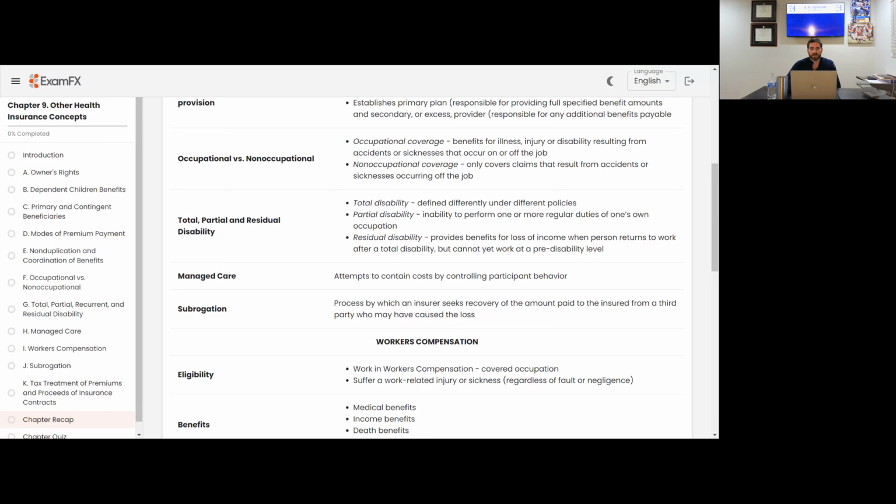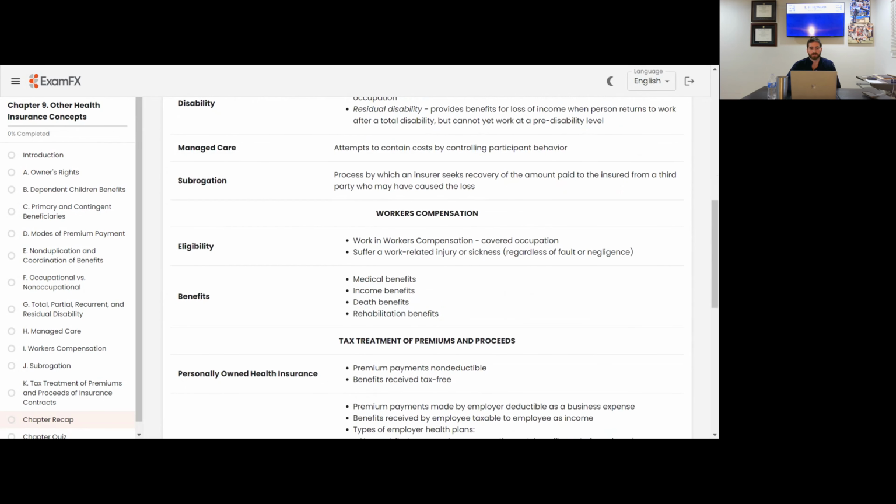Managed care attempts to contain costs by controlling participant behavior. They want to control their risk. You want to control your risk. Have good behavior. Don't act up. Don't do crazy stuff, I guess.